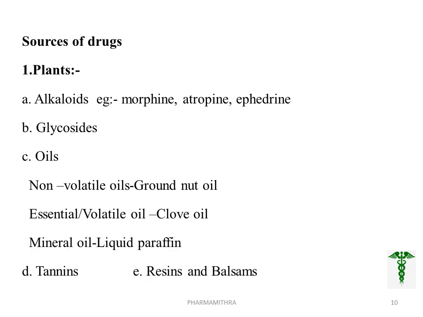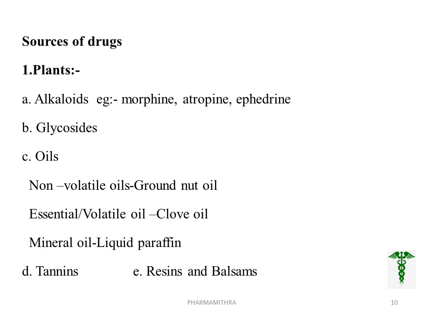Next, we are discussing what are the sources of drugs. First one, plants. This source of drug, mainly plants, we discuss in the branch pharmacognosy.